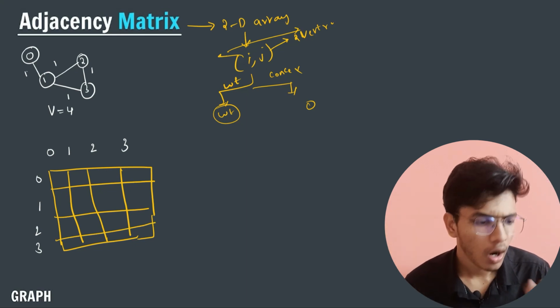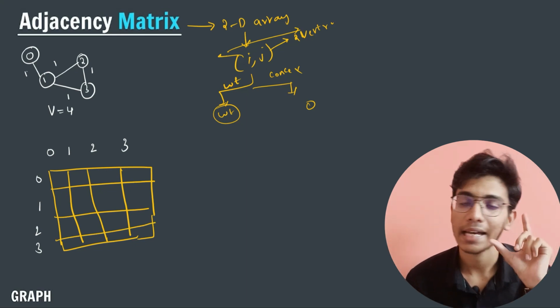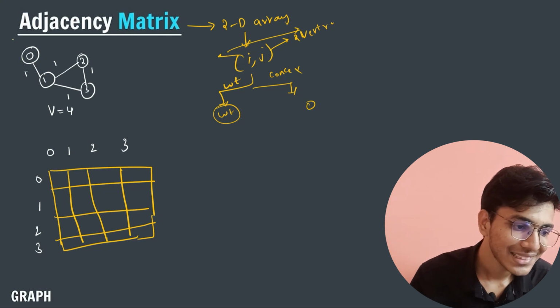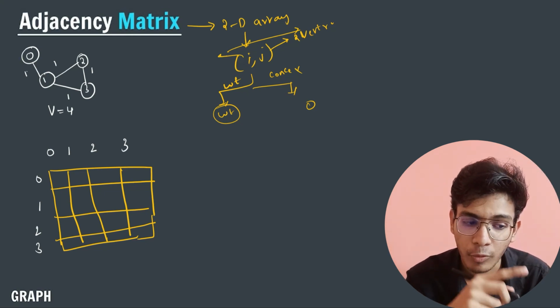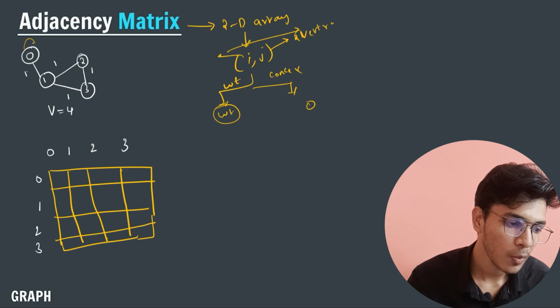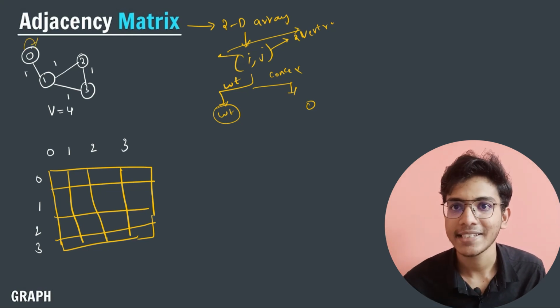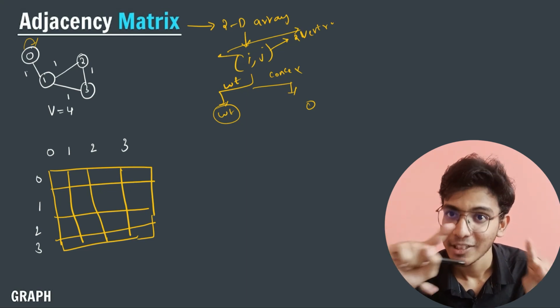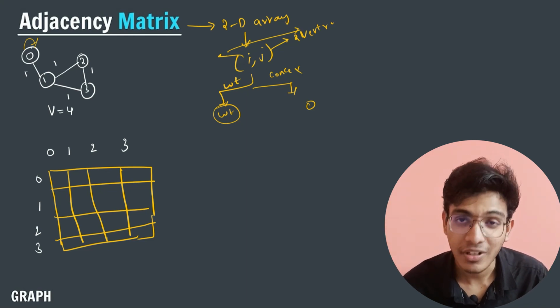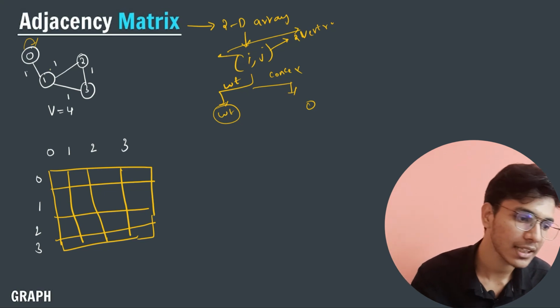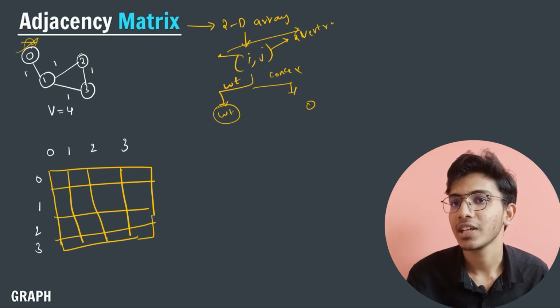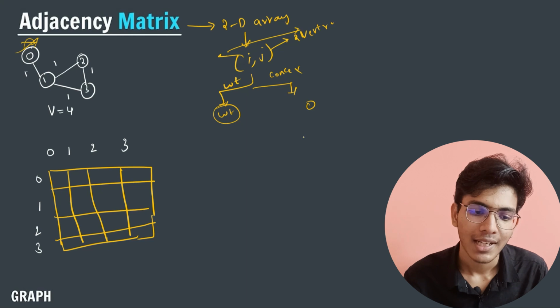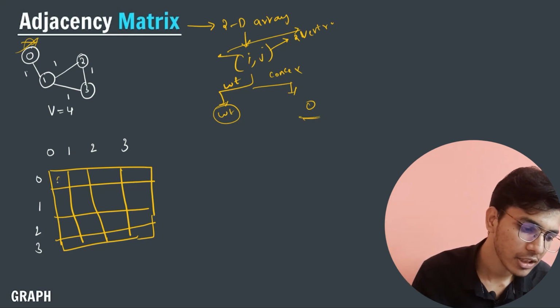Okay, now I will check the connections. Here you can see, is there any edge connecting 0 to 0? No, there is no edge connecting node 0 with node 0 again. If there is no network or edge, then store 0 at that position. So here I will store 0.